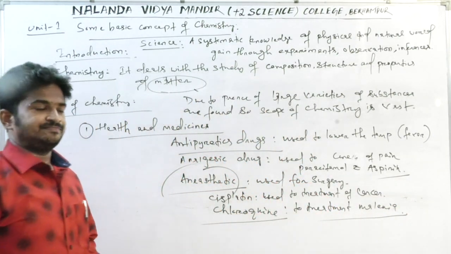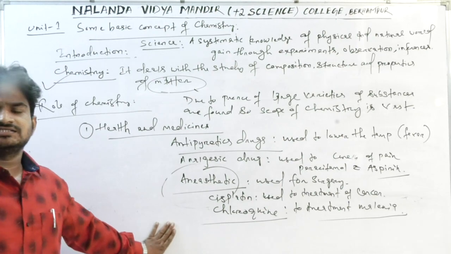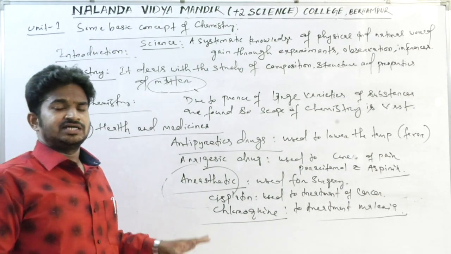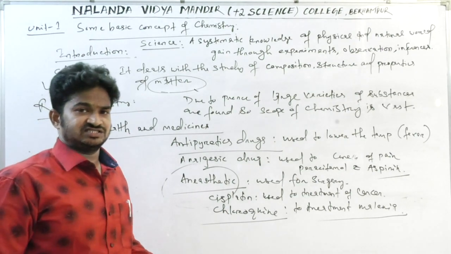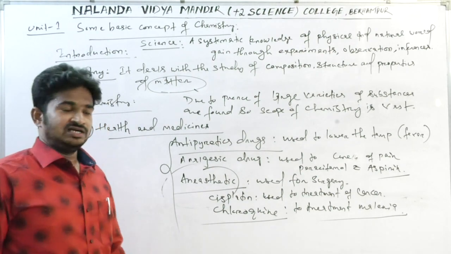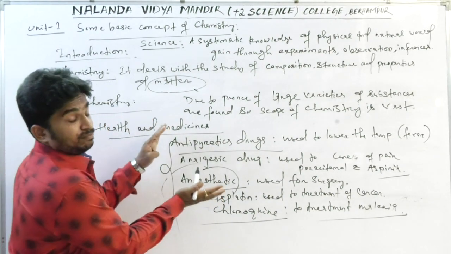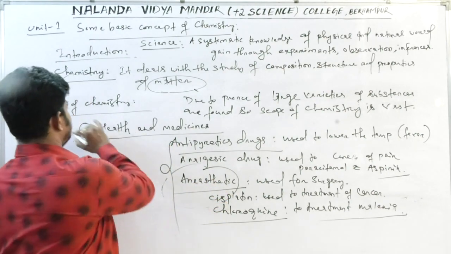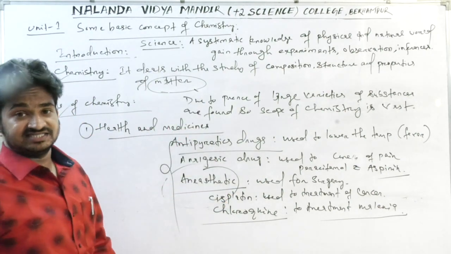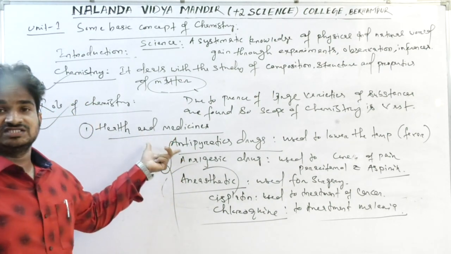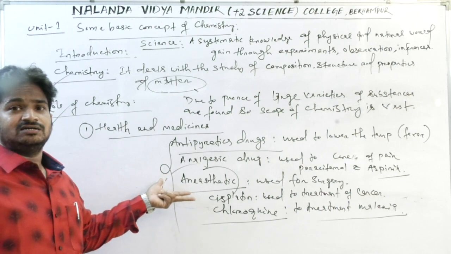To treat malaria. So these are a few medicines or drugs used for curing very fatal diseases, and these drugs are life-saving drugs. So this is the vast and important scope of applications of chemistry to mankind. For mankind, the applications of chemistry are remarkable.